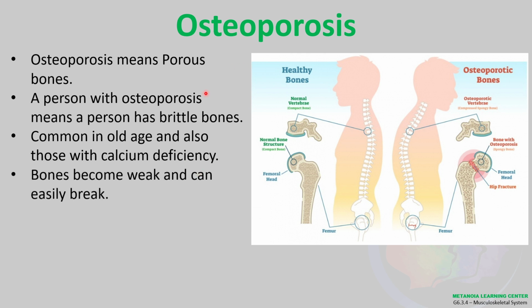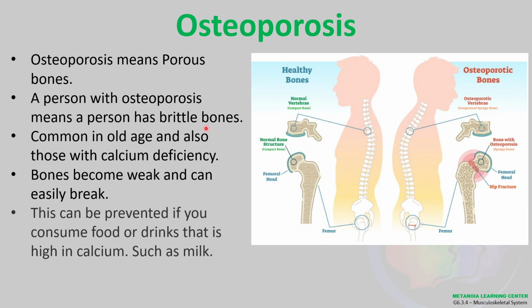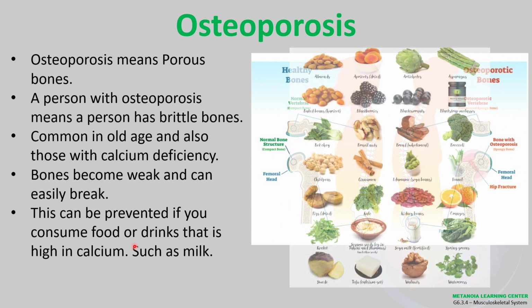Okay? During this time, bones become weak and can easily break. That's a disadvantage if you have these porous bones nga. Okay? Sensitive na yan. This can be prevented if you consume food or drinks that is high in calcium, such as milk. Okay? Milk ang pinaka-common sa atin. Even your parents will tell you, oh, if you want to grow taller, if you want to have strong bones, drink milk. Diba? Yan ang sinasabi nila sa inyo.